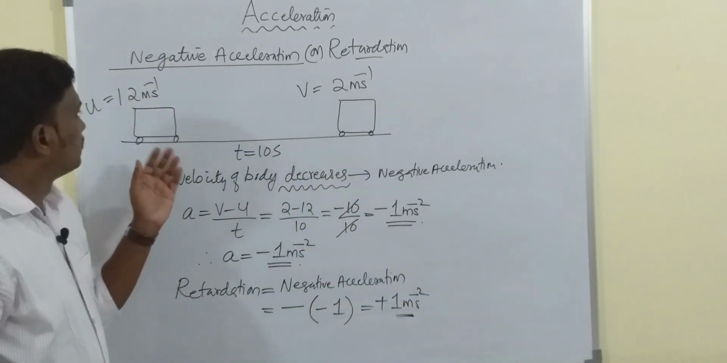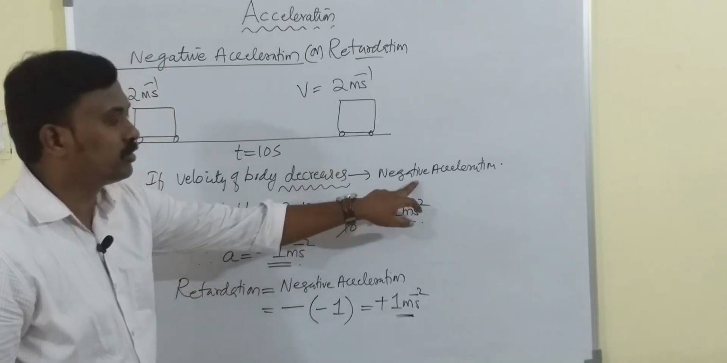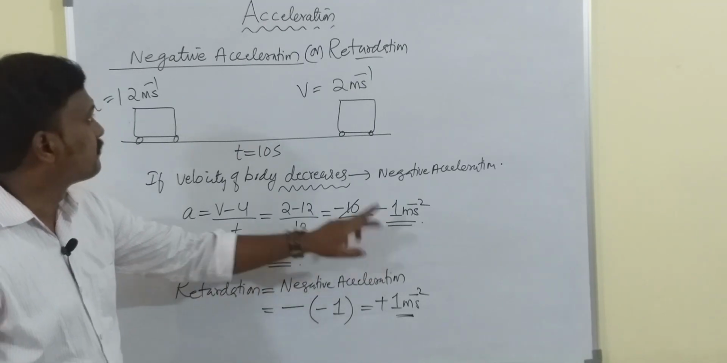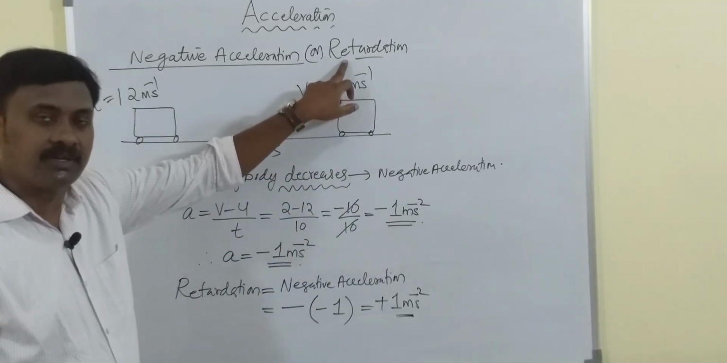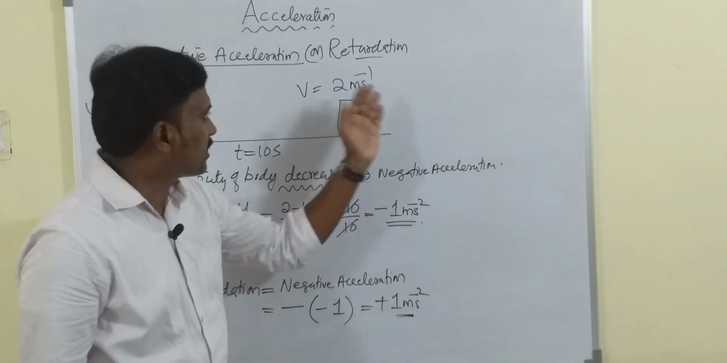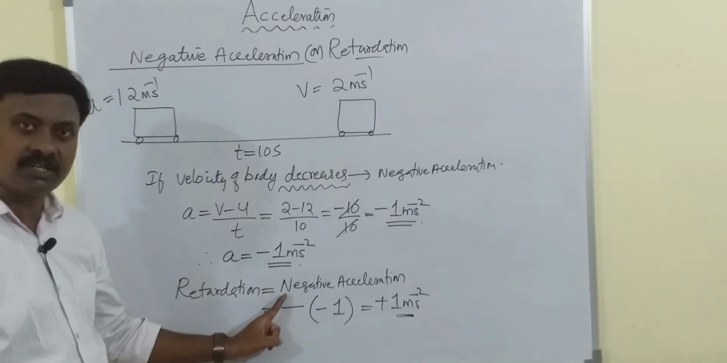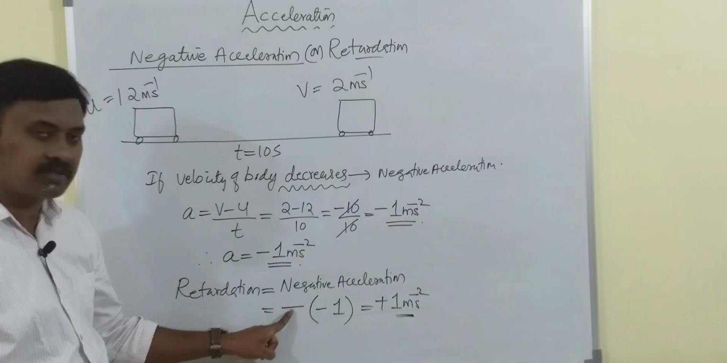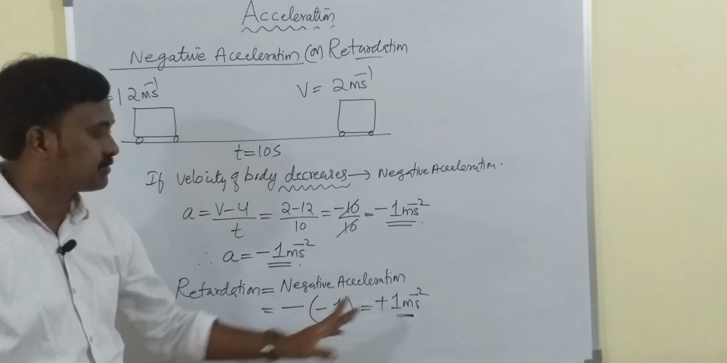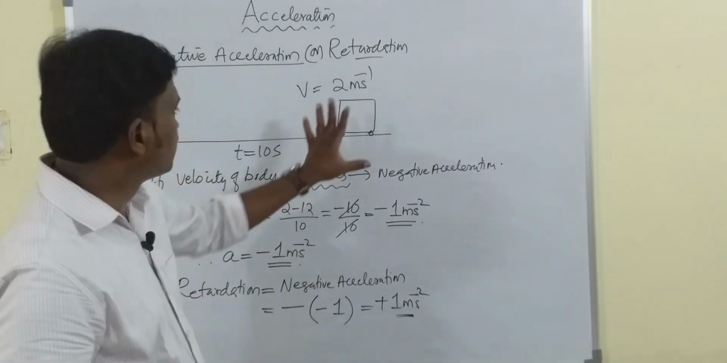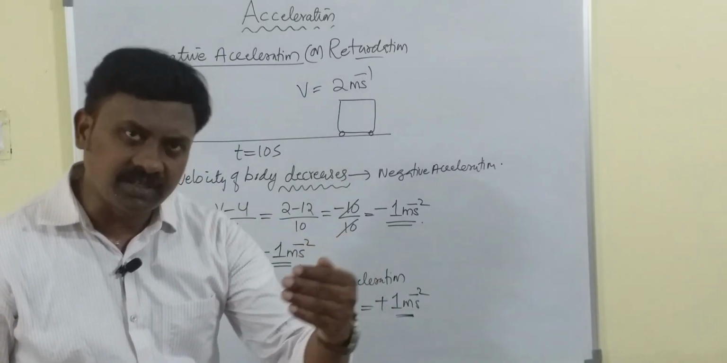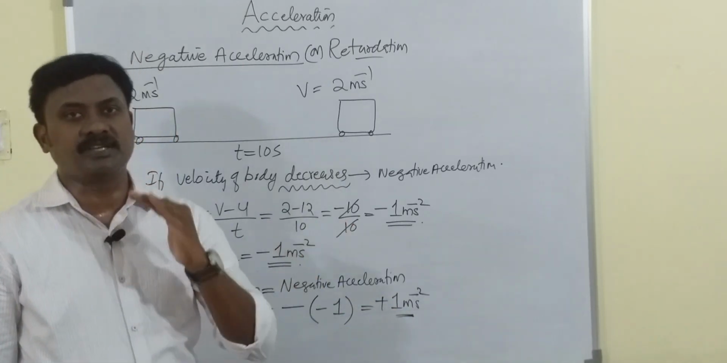Essentially, whenever the velocity decreases, we say that the body is moving with negative acceleration, and the value of acceleration will be negative, minus. But if they specifically ask for retardation, it is actually negative acceleration. If they ask the value of retardation, you have to calculate like this. Retardation is negative acceleration. So this negative is this negative symbol, and the acceleration which you got here is minus 1. So minus of minus is plus 1 meter per second square. So in this case, retardation will always be positive only. But the meaning of that is the velocity is decreasing by 1 meter per second for every second.